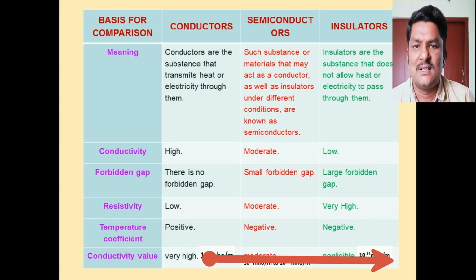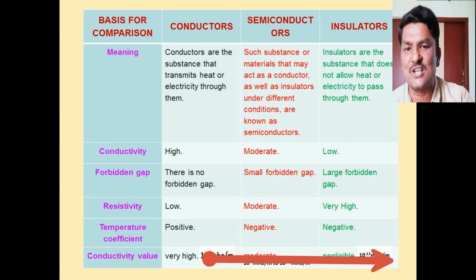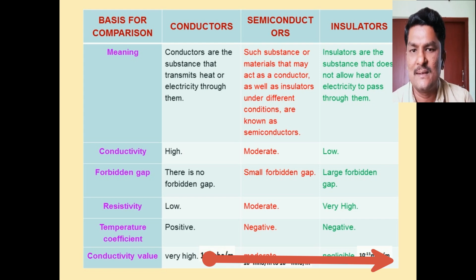The electrical resistance of conductors is very less, and electrical resistance depends on the dimensions of the conductor also. In lower standard you studied that R equals rho L by A, where rho is called the resistivity or specific resistance of the conductor.